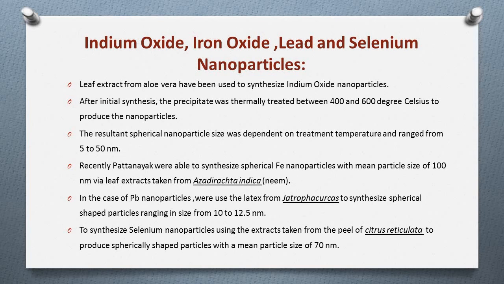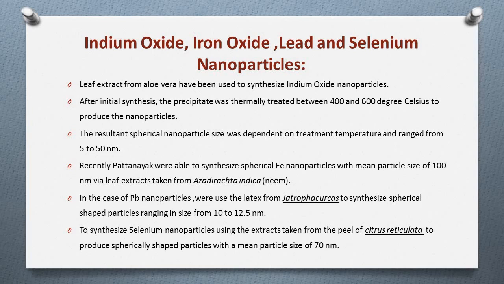And next particles are indium oxide, iron oxide, lead and selenium nanoparticles. A number of other types of metal and metal oxide nanoparticles have been biologically synthesized using a variety of plant leaf extracts. Aloe vera, that is Aloe barbadensis Miller, has been used to synthesize indium oxide nanoparticles.